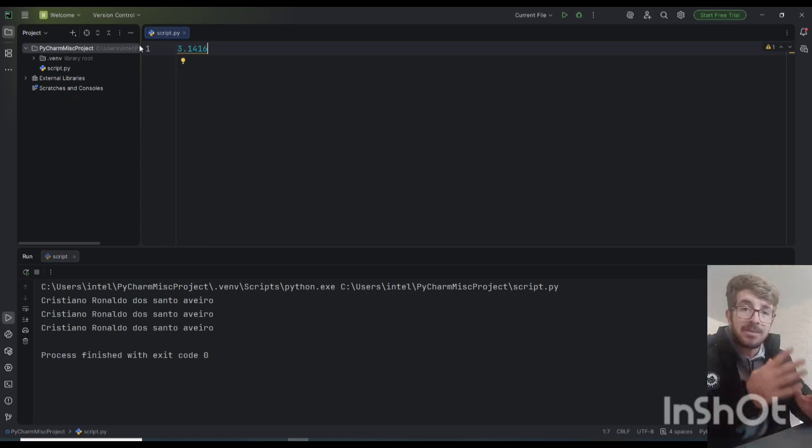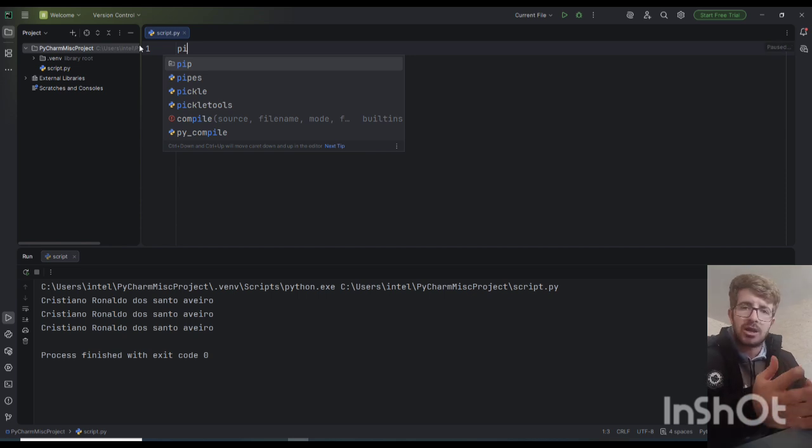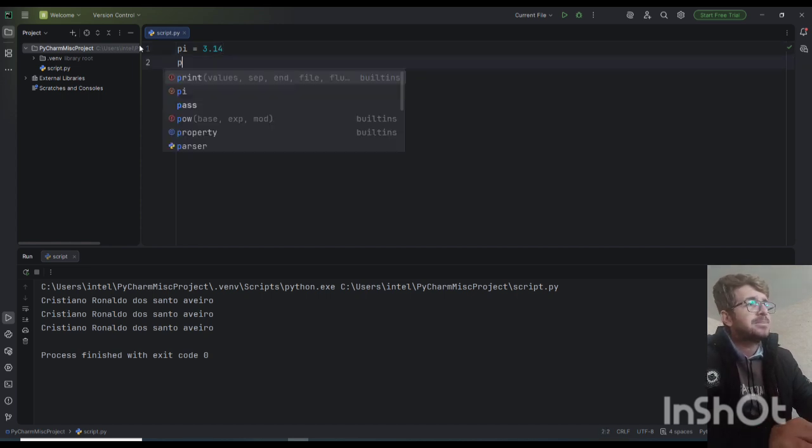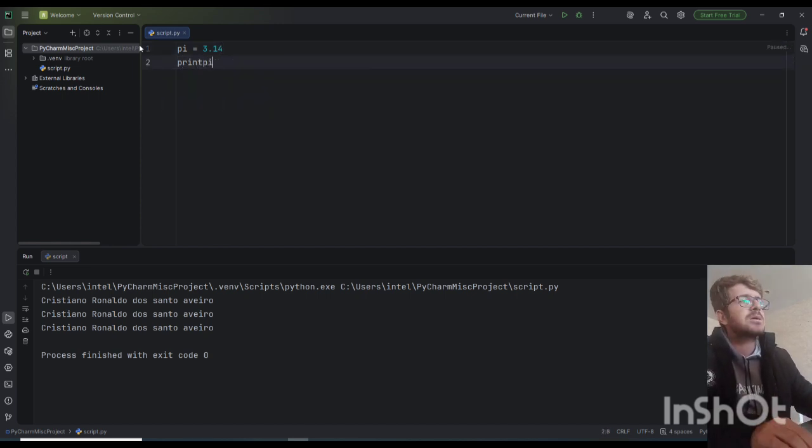Every time I need Pi, I have to type this long number. But I can tell Python to store this number in a variable name. So what do I have to do? Pi, a desired name. So I want to call it P equals 3.14. Now just type print P.